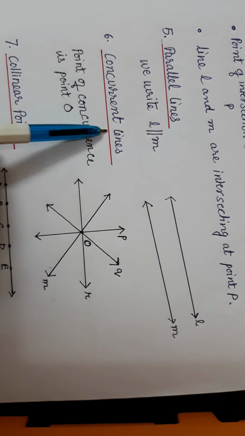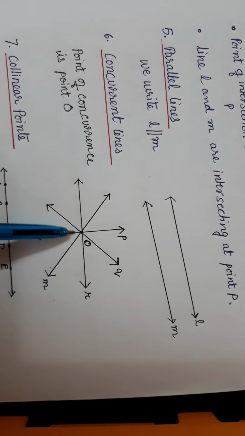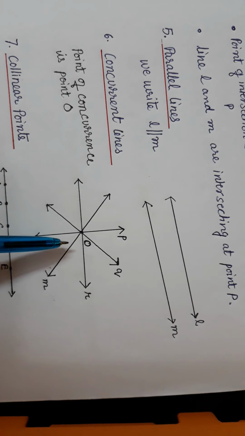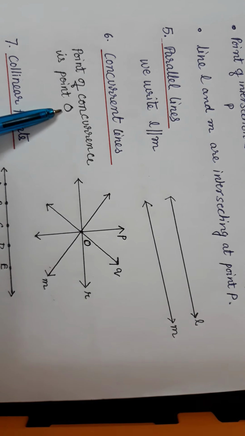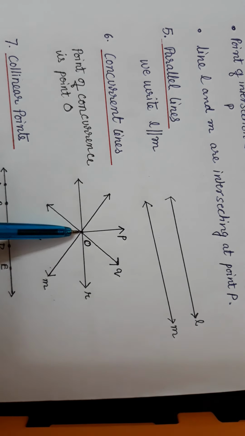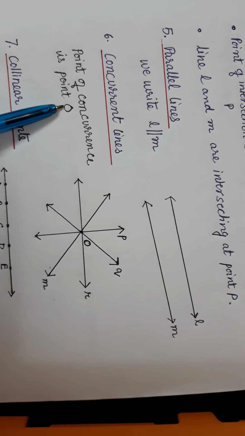Concurrent lines are very important to understand. If 3 or more lines in a plane are passing through the same point, then they are said to be concurrent lines, and the point through which they pass is called the point of concurrence. Here the point of concurrence is O.